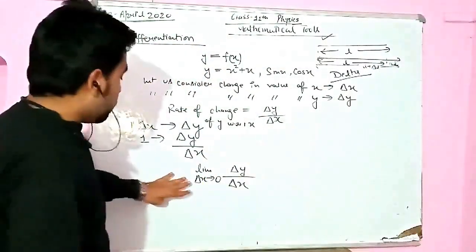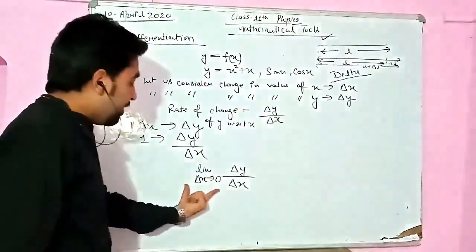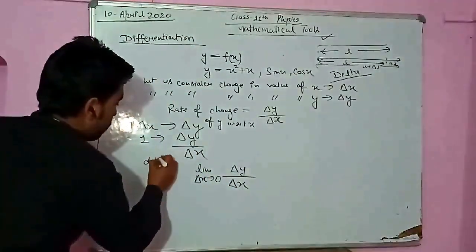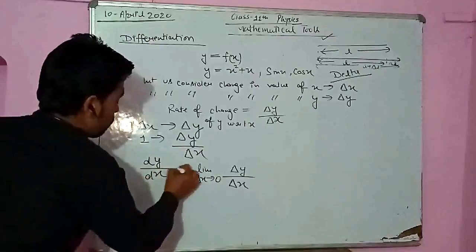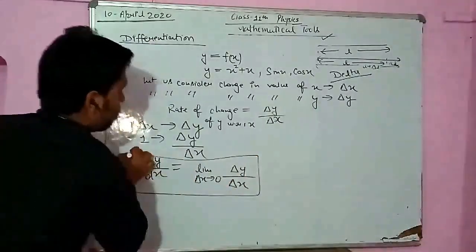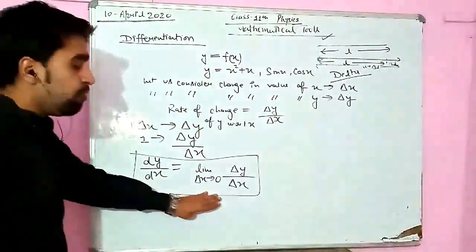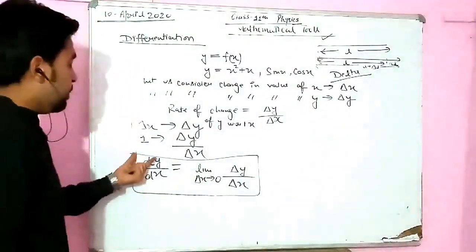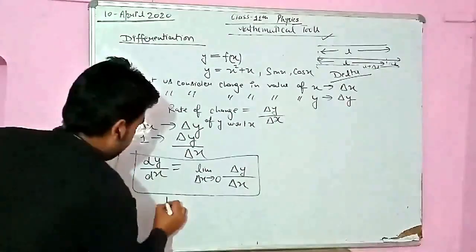Okay, so this rate of change when del x is tending towards 0 is known as the differential coefficient, and this is denoted by dy upon dx. So the rate of change when del x is tending towards 0 is known as the differential coefficient.